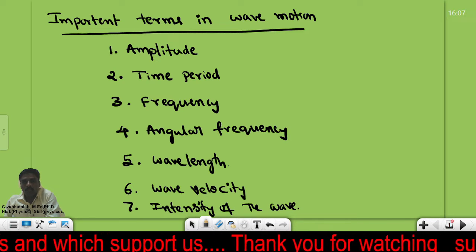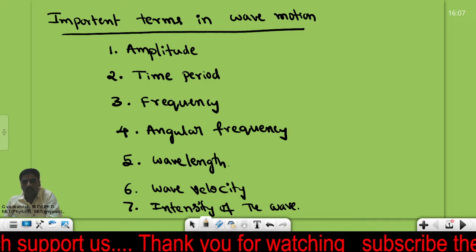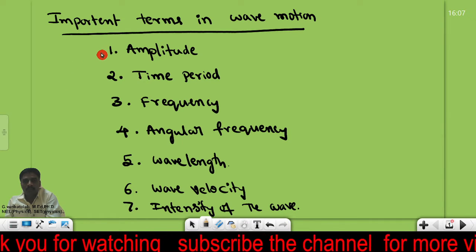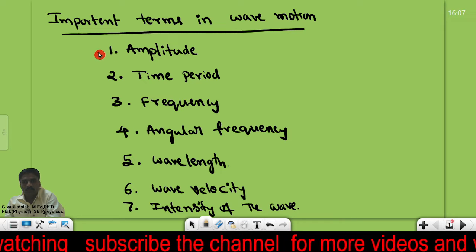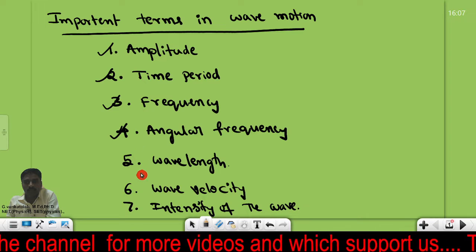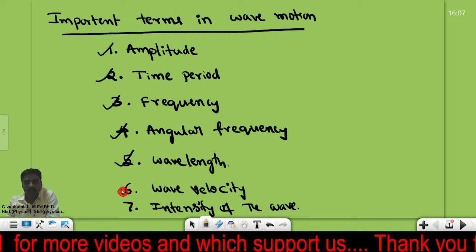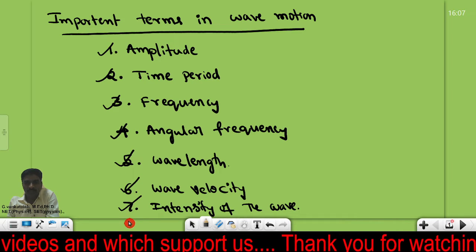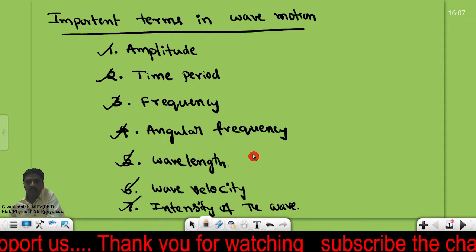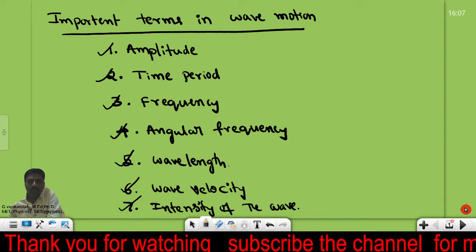Today our goal is to learn about the important terms in wave motion. Here are the main important terms I am discussing: amplitude, time period, frequency, angular frequency, wavelength, wave velocity and intensity. So let me start with the first one, amplitude. What do we mean by amplitude?